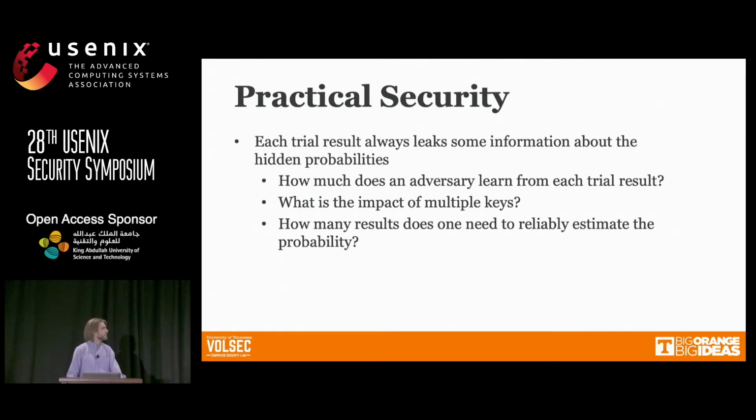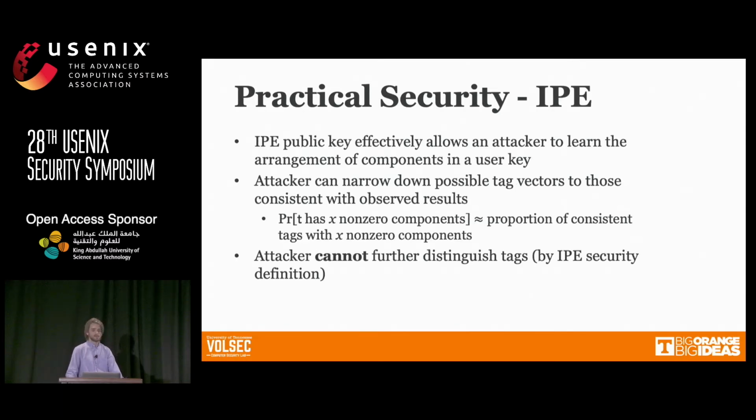But it's still worth asking, what is the practical security of something like this? Because we know, first of all, that even one trial result always reveals some information about the probability. And we also want to learn how much an adversary learns from a single trial, or how much they would learn from collusion, even in the worst case. Secondly, we have to look at the practical security specifically of the IPE scheme, because we've shown that it's not perfect security because the leakage function is the IPE public key.